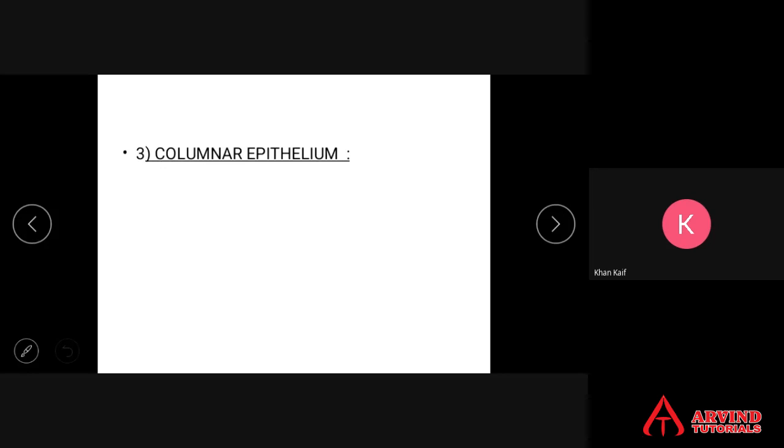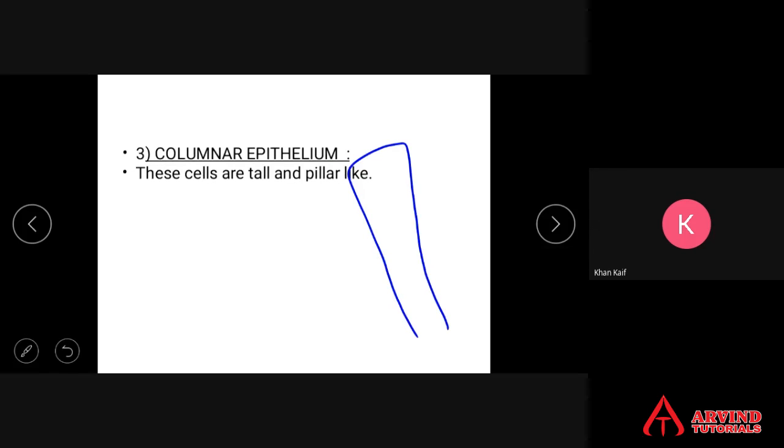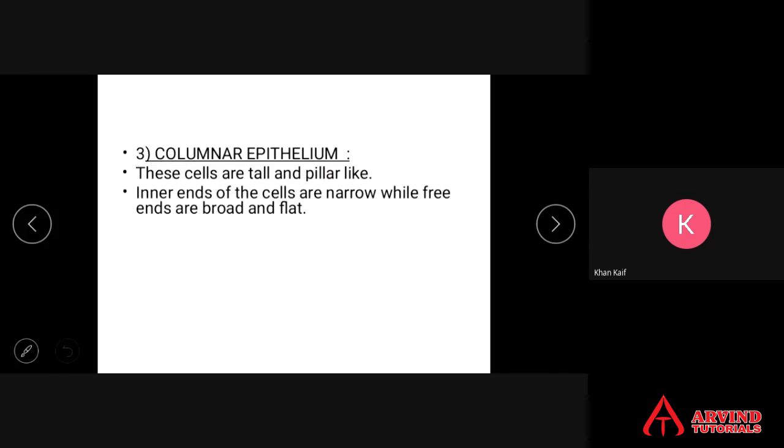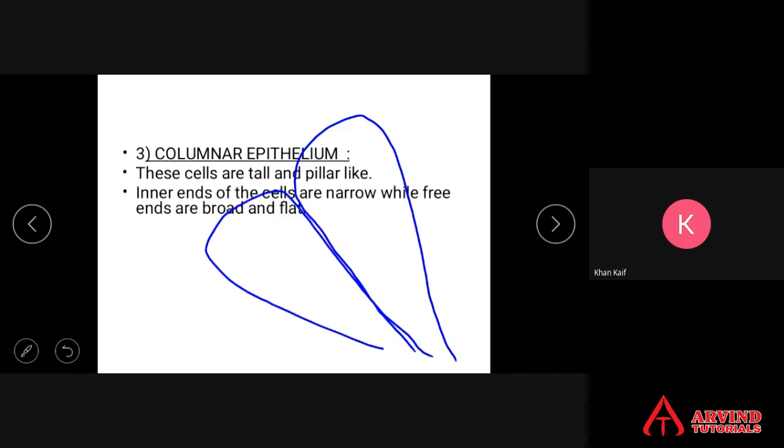We'll discuss one more unit called columnar epithelium. The cells are tall and pillar-like, like a column. Tall and column-like or pillar-like. Inner ends of the cells are narrow while the free ends are broad. The lower ends are narrow while the upper part is what? Broad. That is the meaning of the sentence. The inner ends are narrow while the upper ends are broad and flat. This is the narrow part.